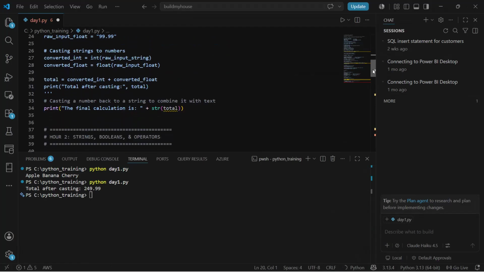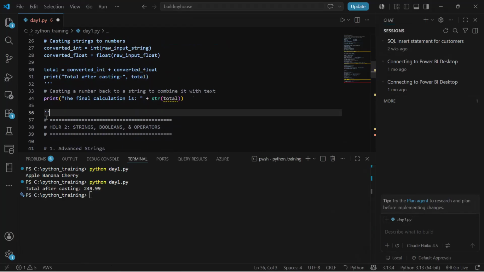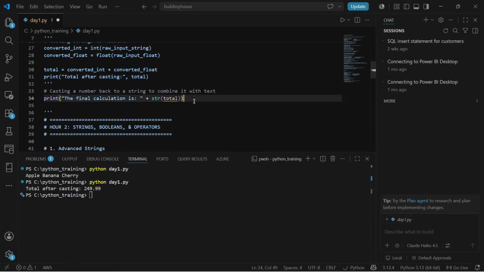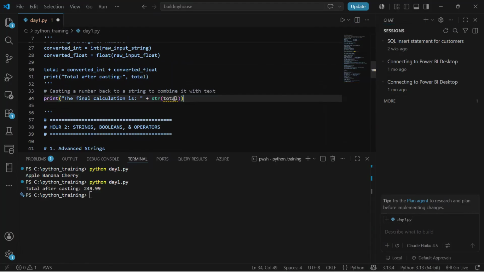Next, if I want to print out the data type for total, I can use str total, which will convert the total to a string.